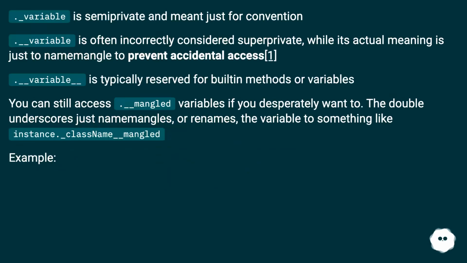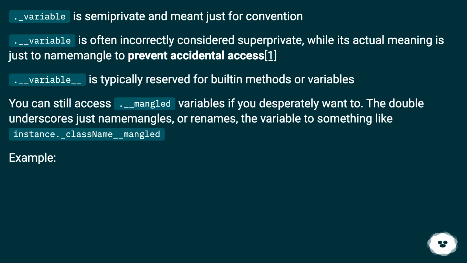_Variable is semi-private and meant just for convention. __Variable is often incorrectly considered super private, while its actual meaning is just to name mangle to prevent accidental access. __variable__ is typically reserved for built-in methods or variables.